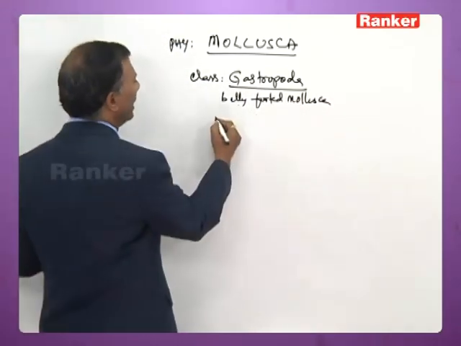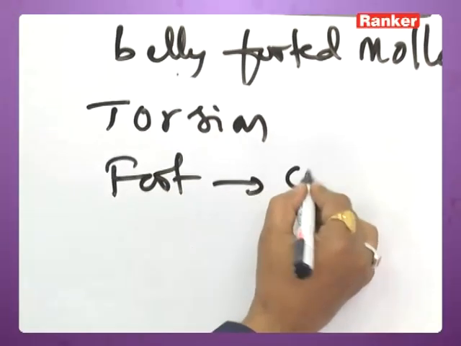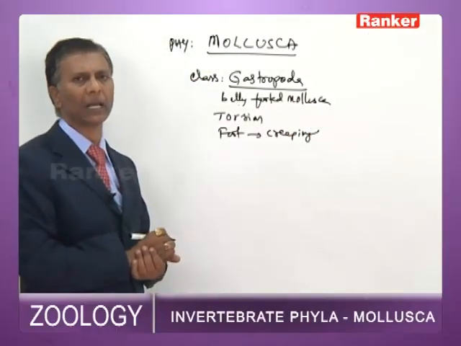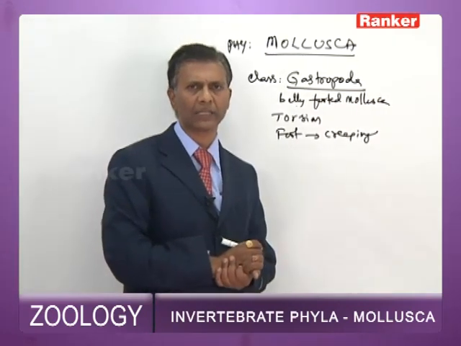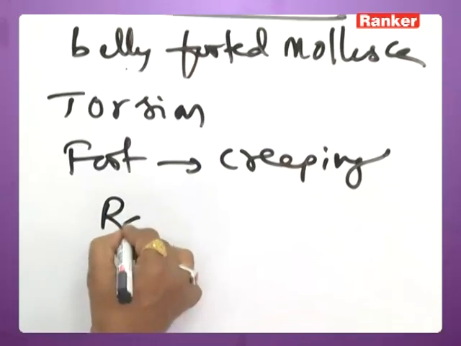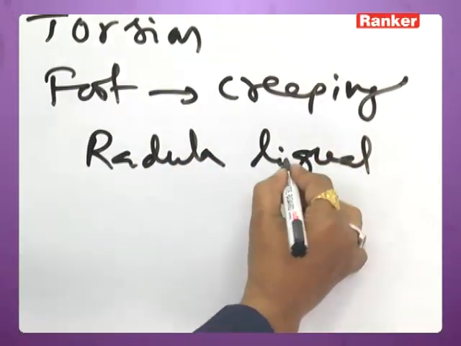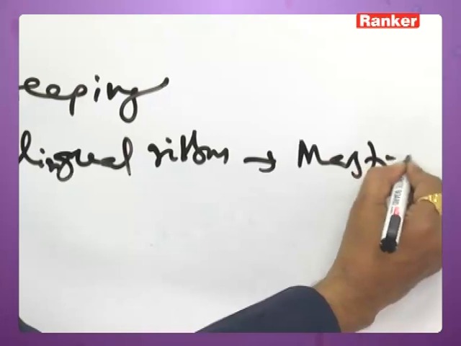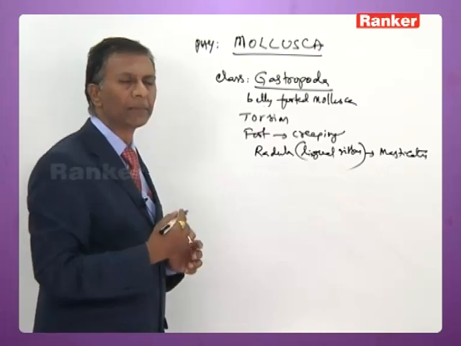Gastropods are asymmetrical due to torsion. The foot in gastropoda helps in creeping. The head is distinct with 2 pairs of tentacles. All gastropods have a radula, also called lingual ribbon, that helps in mastication.